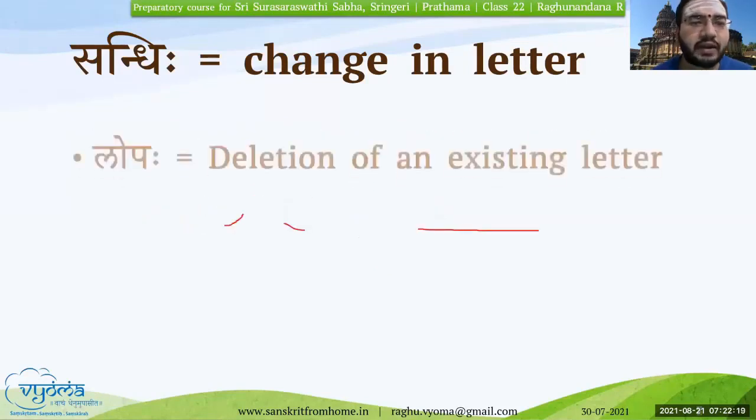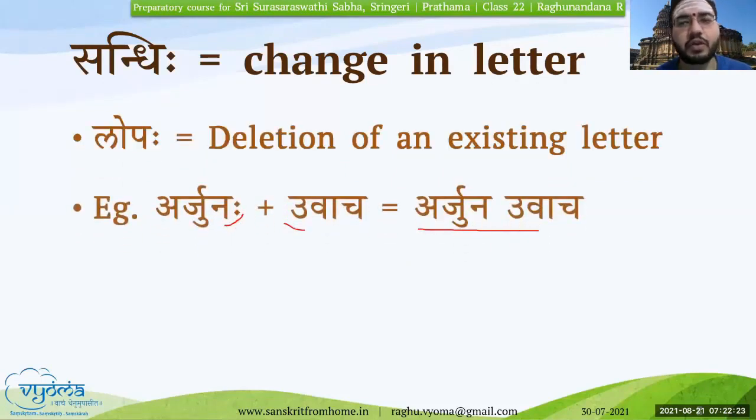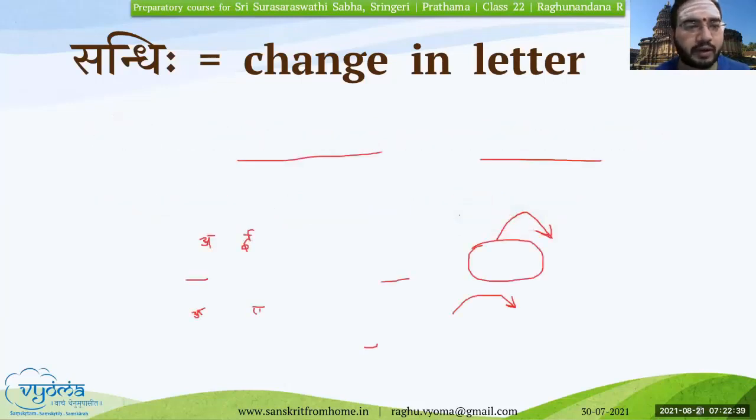Next, another kind of sandhi is lopa, where a deletion happens. Deletion of an existing letter occurs. So Arjunaha uvacha becomes Arjuna uvacha. The visarga is eliminated or deleted. This kind of sandhi is called lopa. Okay, this is just a refresher. I hope you remember from the class.